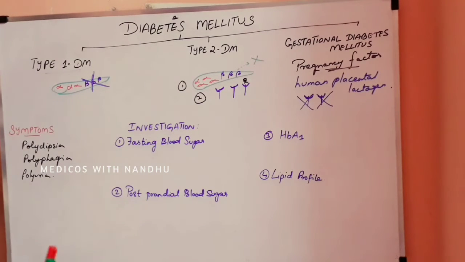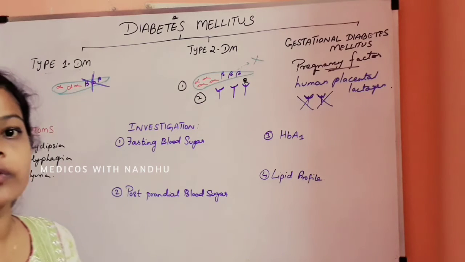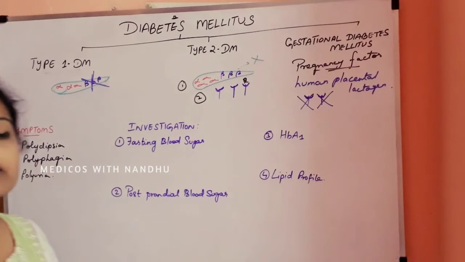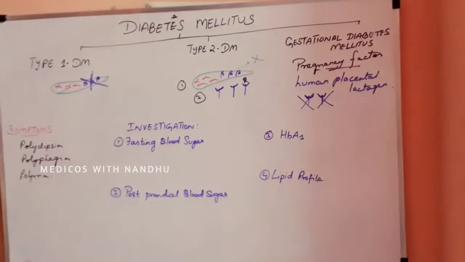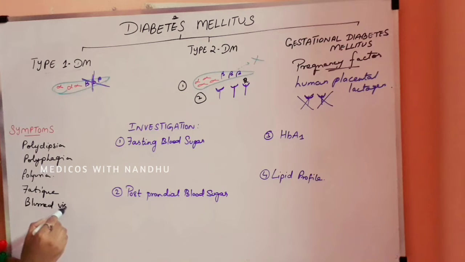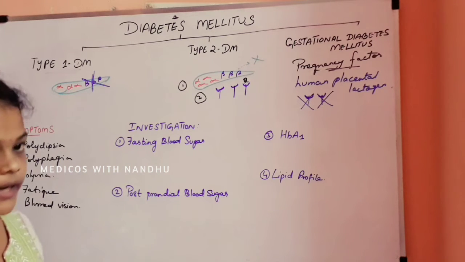That is, increased thirst, increased urine, and increased hunger. Fatigue and blurred vision will also be there. So these are all the symptoms which take place in diabetes mellitus.